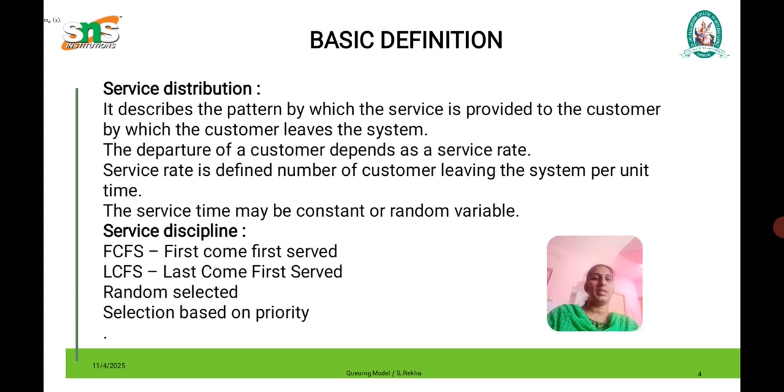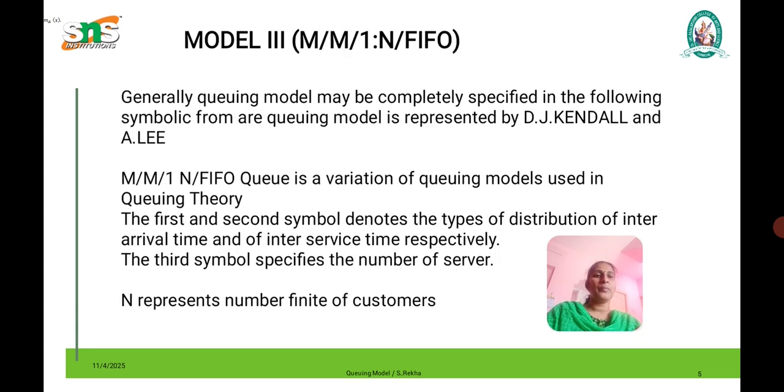We also have service discipline patterns: first in first out, last in first out, random, and priority service. First in first out means the first customer is served first. Random means selection at random, like when a teacher asks a question. Priority means we can give special priority to, say, a VIP.